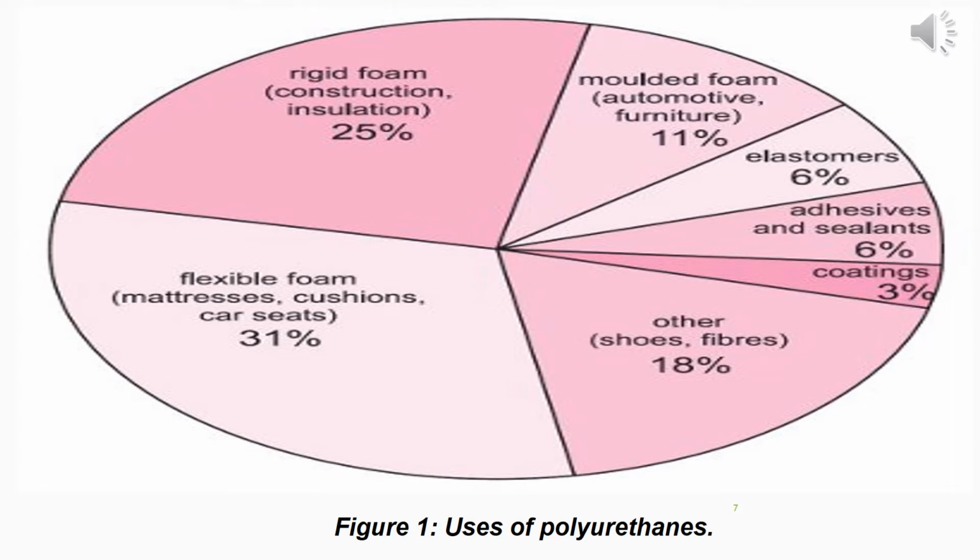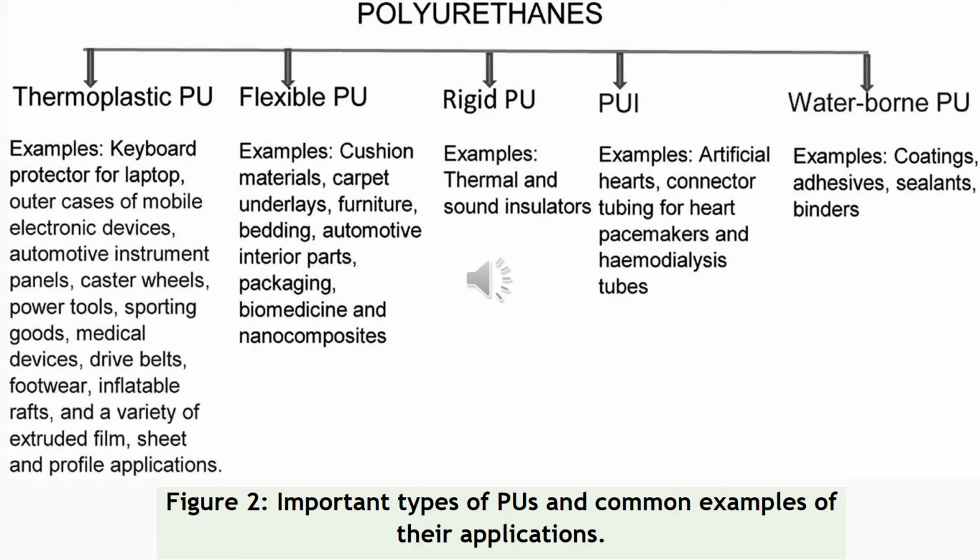Important types of polyurethanes and common examples of their applications are being discussed over here. Now there are 5 important types of PUs: thermoplastic PU, flexible PU, rigid PU, PUI, polyurethane imide, waterborne PU.